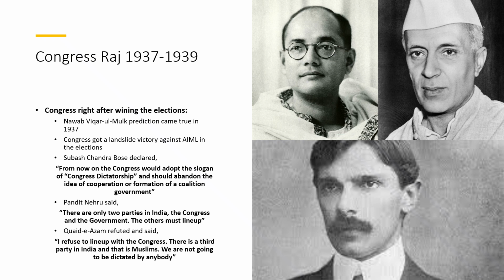Subhash Chandra Bose, who was the president of Congress at the time, declared very blatantly that from now on the Congress would adopt the slogan of Congress dictatorship and should abandon the idea of cooperation or formation of a coalition government. This is what the president of Congress said right after winning the elections. Right after winning the elections, they showed their true colors and their true mentality towards Muslims.